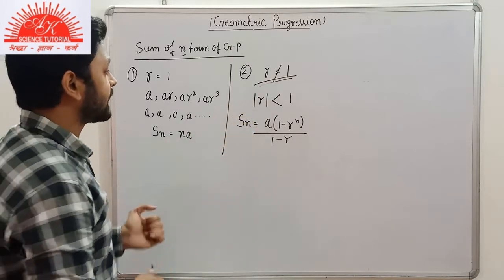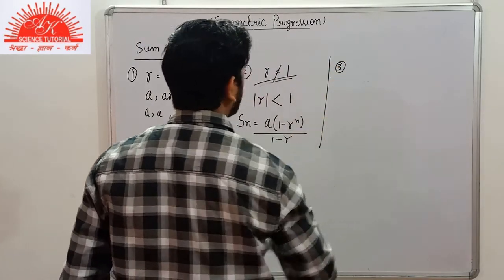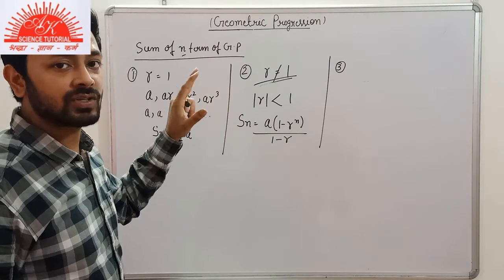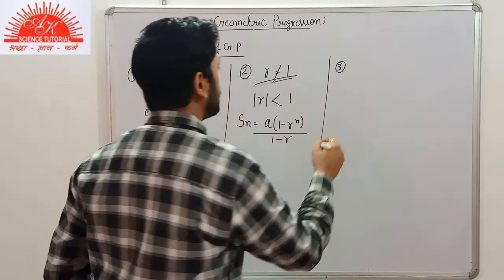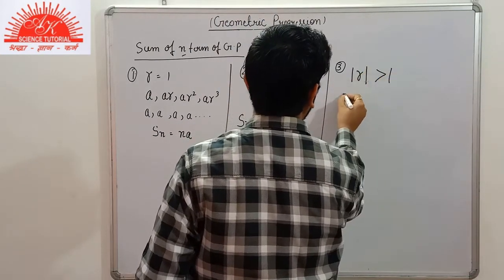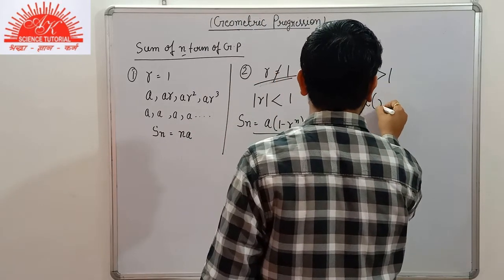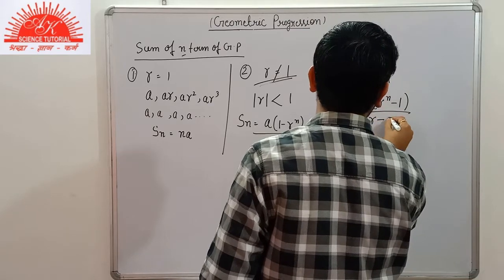Okay. Now on to the third part. Whenever the common ratio is not equal to 1, then we will find the absolute value here. If the absolute value here is greater than 1, then we will find the sum of n terms by using this part, A multiplied by R to the power n minus 1 by R minus 1.